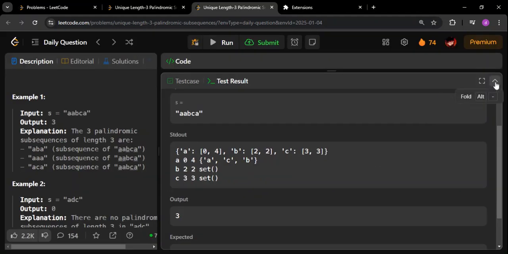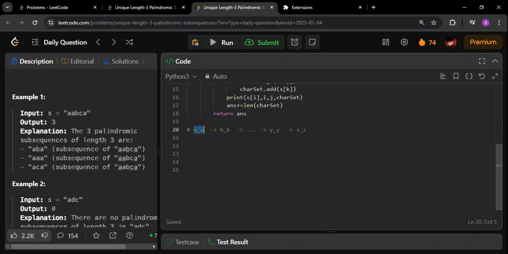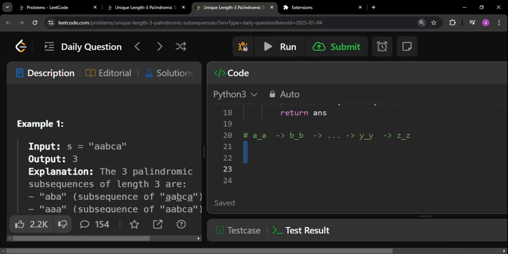So the idea here is we will try to search for patterns like this. We will try to find the first and last occurrence of each of the 26 characters, starting from a till z, and record them. Once we record them, I will go through each of those 26. Then I will try to find, between the first occurrence and the last occurrence, how many distinct characters there are, and they are going to contribute to the answer. As simple as that. So that is going to be my ideology. Let me show you how I am using this in the code.